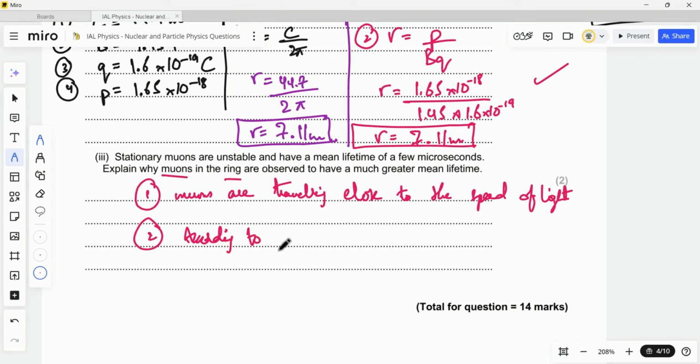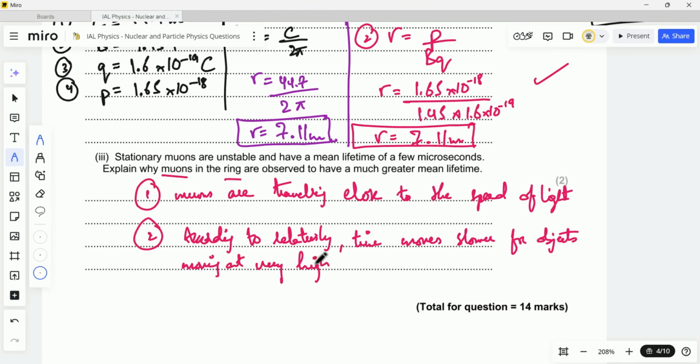The second pointer would be that according to relativity, time moves slower for objects moving at very high speeds.